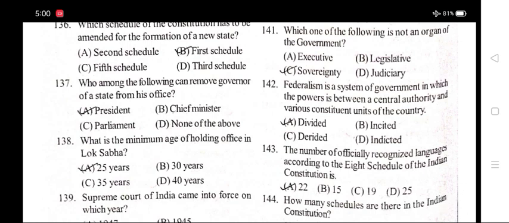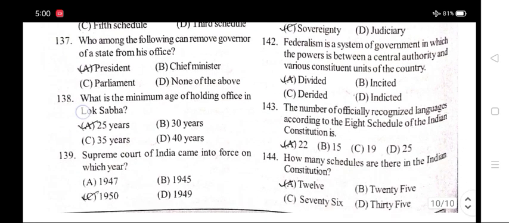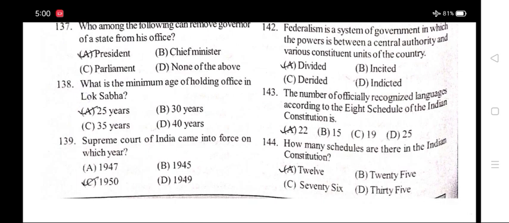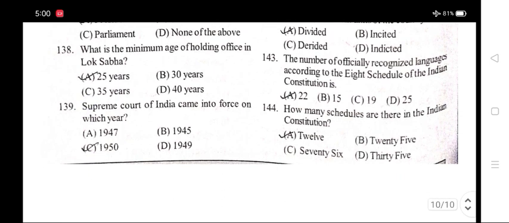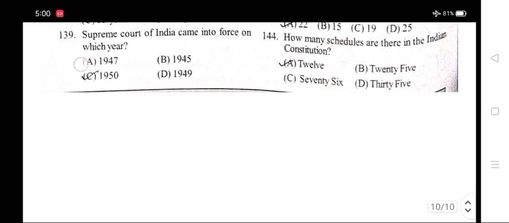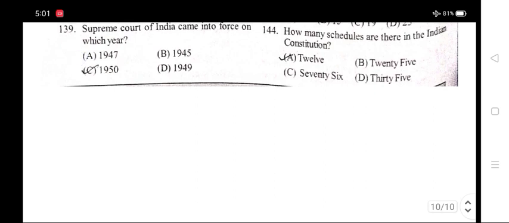141. Which one of the following is not an organ of the government? Option C, sovereignty. 142. Federalism is a system of government in which the powers are between a central authority and various constituent units of the country. Option A, divided. 143. The number of officially recognized languages according to the 8th schedule of the Indian Constitution is. Option A, 22. How many schedules are there in the Indian Constitution? Option A, 12.